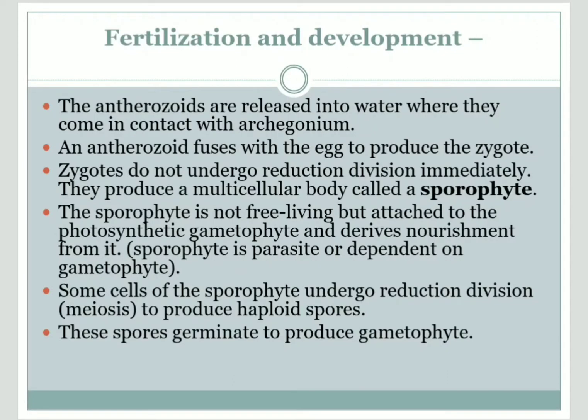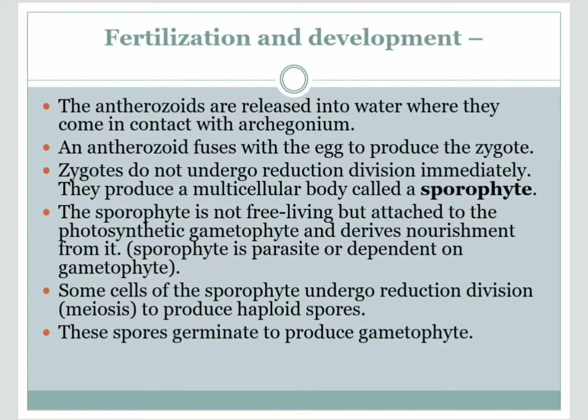These antherozoids, which have two flagella, are released into the water, and when they contact the archegonium, they fuse together and produce a diploid zygote. The zygote does not undergo reduction division, that is meiosis, immediately. It produces a multicellular body.